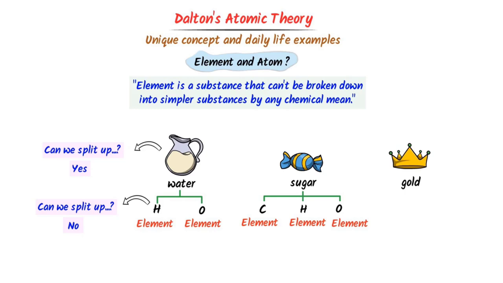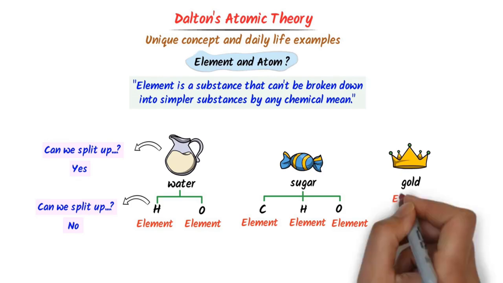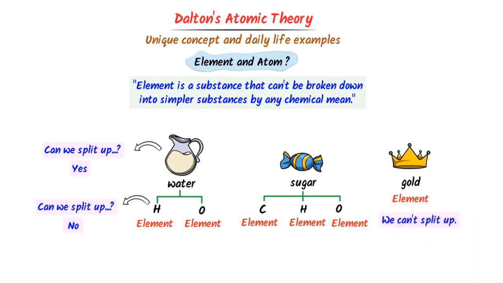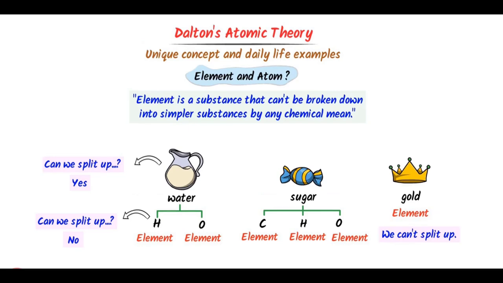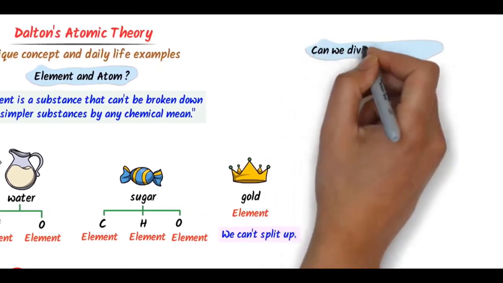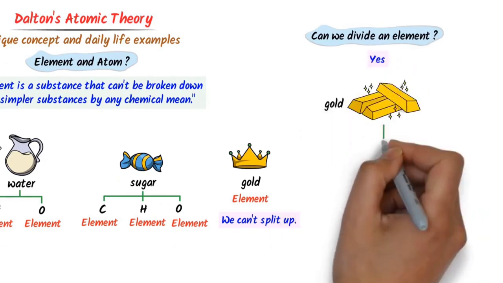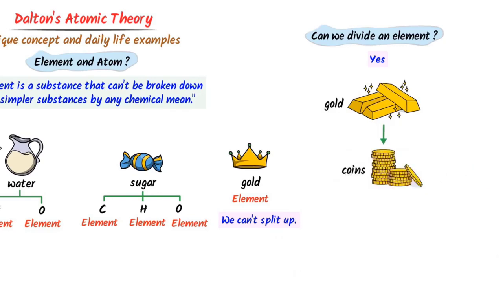Now, what about gold? Can you guess the answer? Well, it is an element because we cannot split gold into something else. Hence, this is the basic concept of an element. Now, let me ask you the most important question of this lecture. Can we divide an element? Well, the answer is yes. For instance, we can divide gold into smaller pieces.